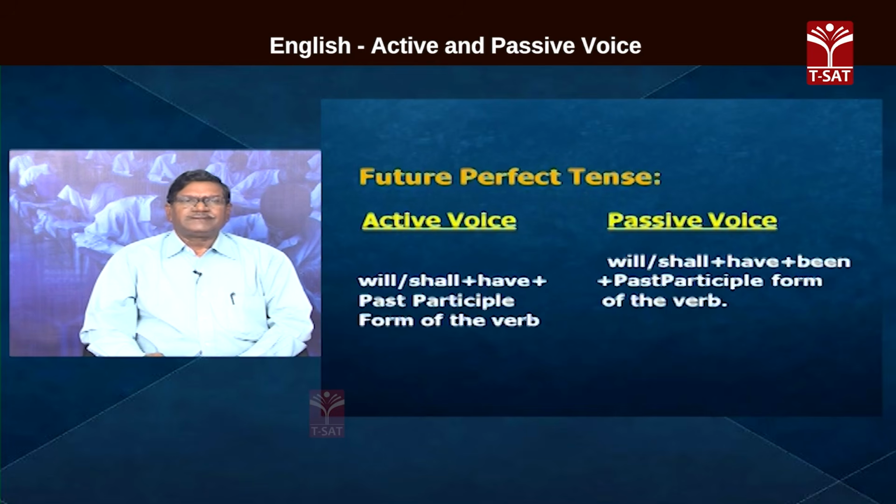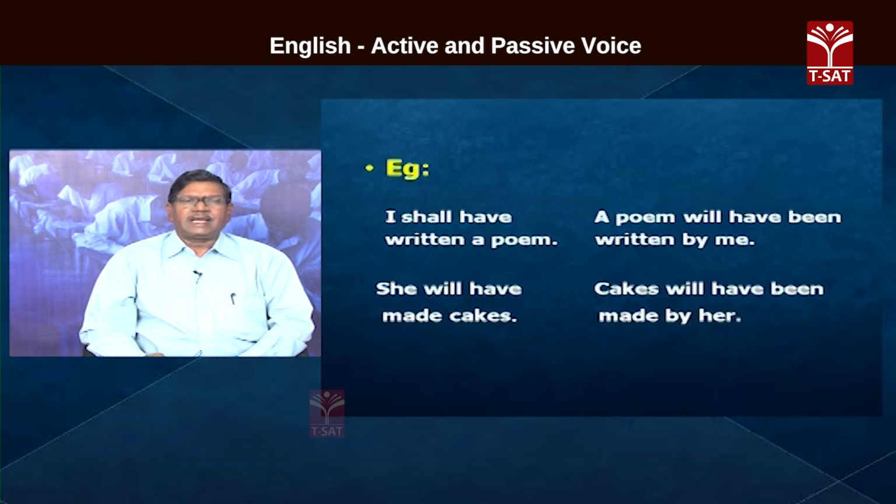Likewise, we can go for the next sentence. Future perfect. In the active voice, the verb form will be, because it is future, will or shall as the helping verbs, and because it is perfect tense, have also will be there along with will or shall, and then the past participle form of the verb. I shall have written a poem.